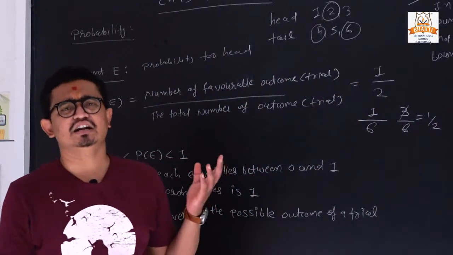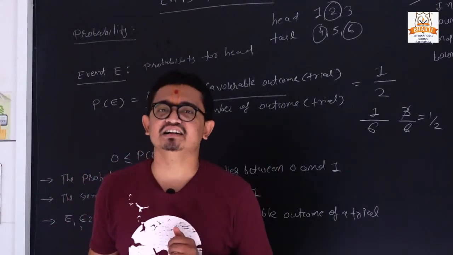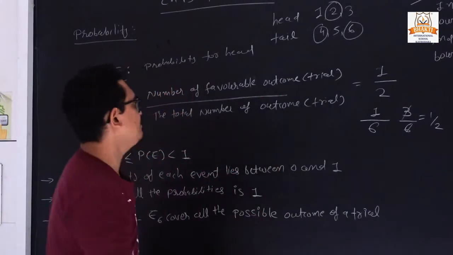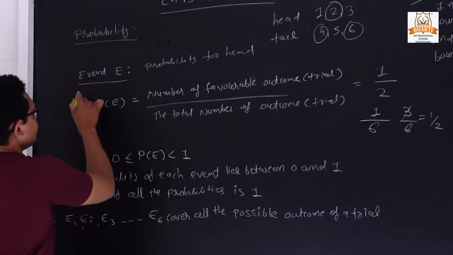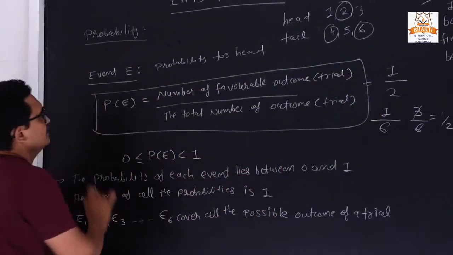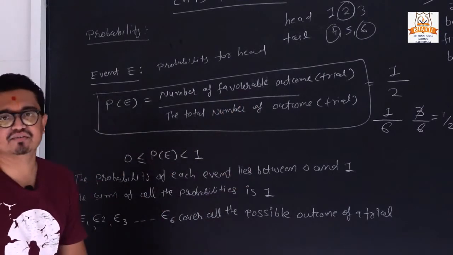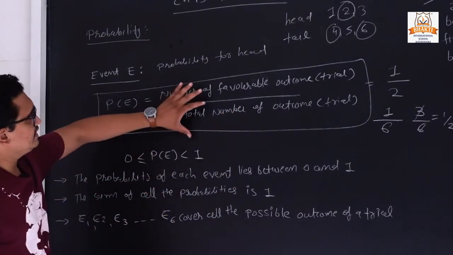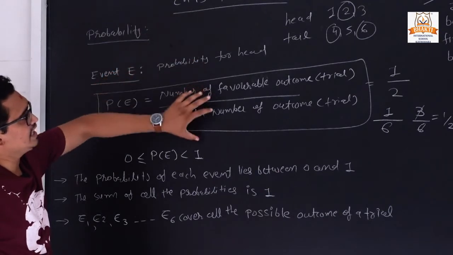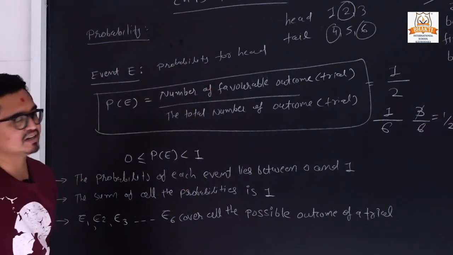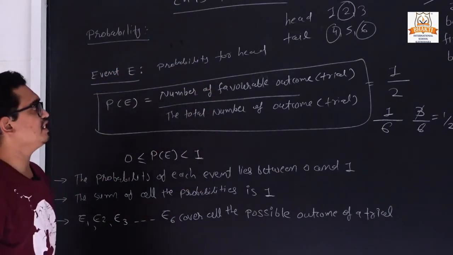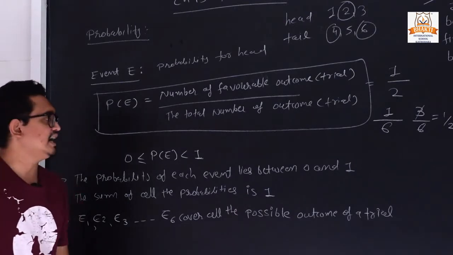So we have a number of examples for finding the probability. You must remember that formula: number of favorable outcomes upon total number of outcomes. The chapter totally depends on that formula only.